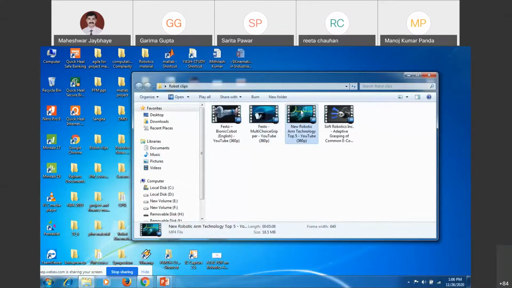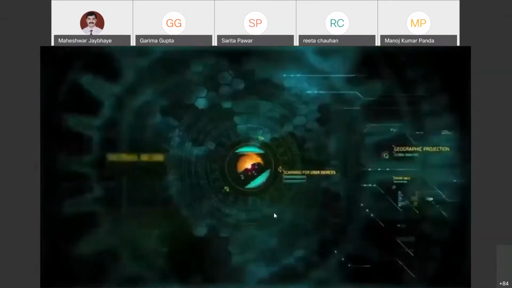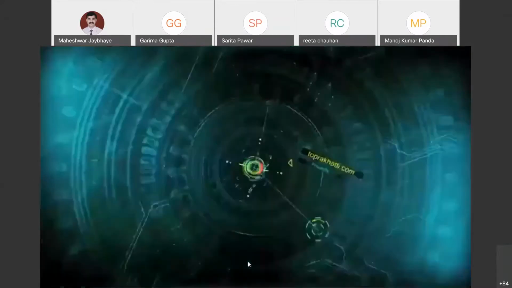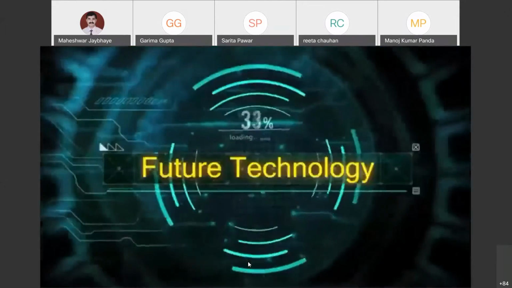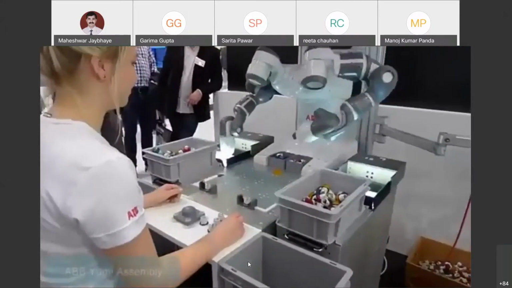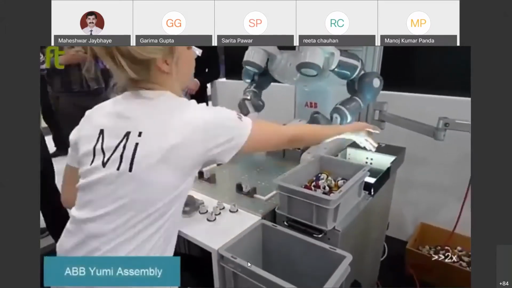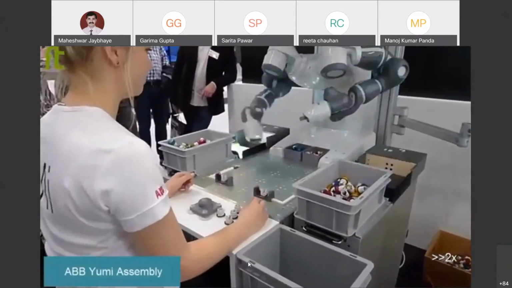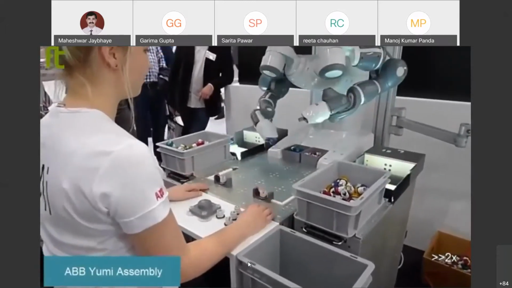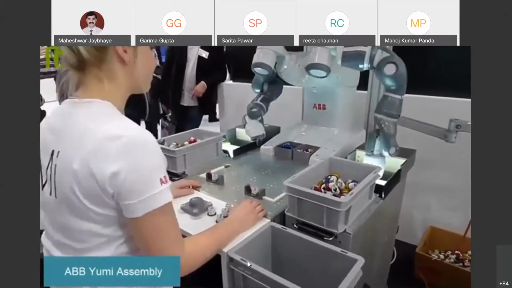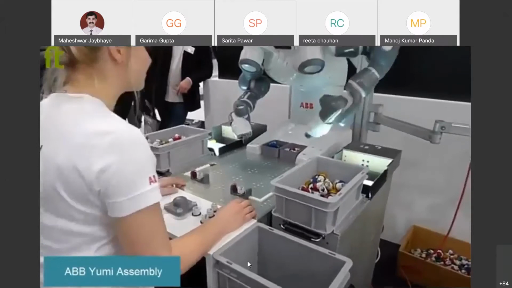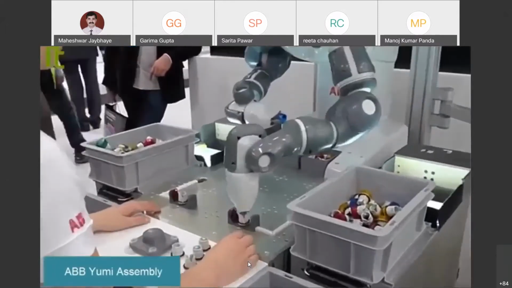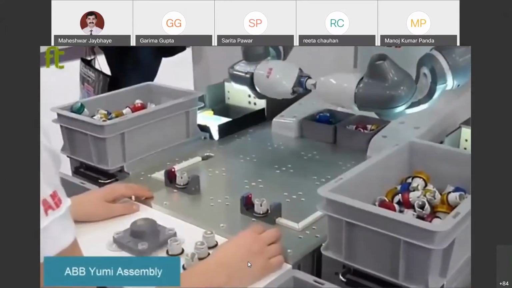And this will be the last movie which you are observing related to AI and robotics from an application aspect, future technological application, as a collaborative robot. So in the afternoon session you will be having a separate session over here on the collaborative robot with the human being, how the robots are getting collaborated. These are safe robots, so you will not have any danger or damage to the human being.